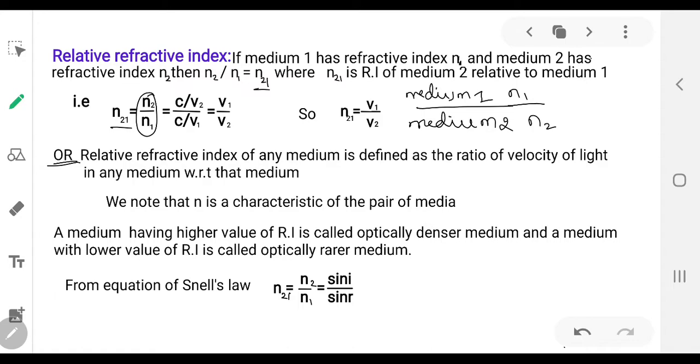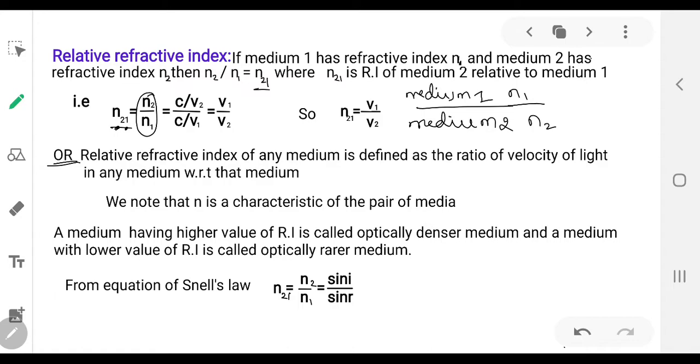So how do you say n21? n21 is the refractive index of the second medium with respect to the first medium.